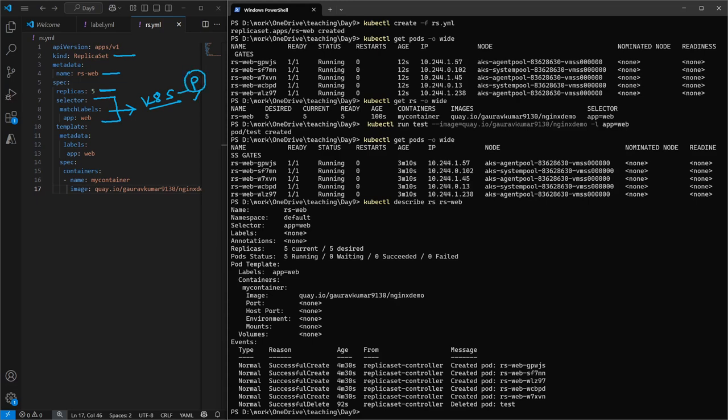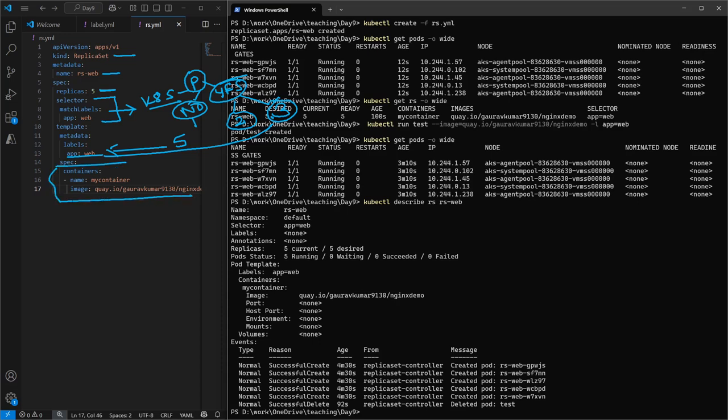If the answer is no, it is going to create 5 pods with this label. If we already have some pods present with the same label, say we already have 2 pods, so what is it going to do? It is going to create 3 new pods with this label configuration. Okay, and the image will be this.